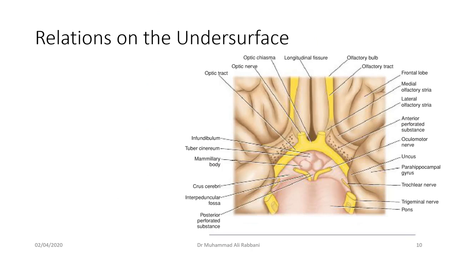On the undersurface of the hypothalamus, you can see parts that you should already know. This is the pons, and this is the midbrain. These are the two crus cerebri, and in between them there is the posterior perforated substance you have studied in the midbrain. From anterior to posterior there are three structures. Most anteriorly on the undersurface of the hypothalamus is the optic chiasm.